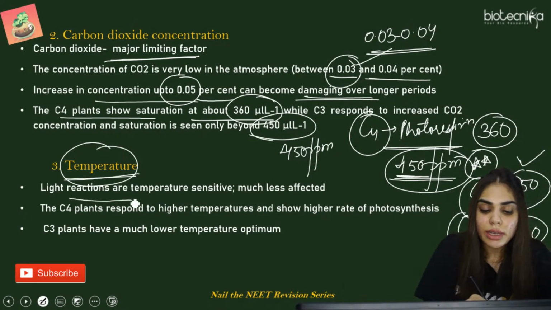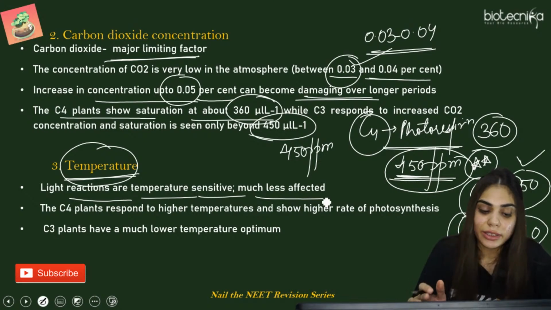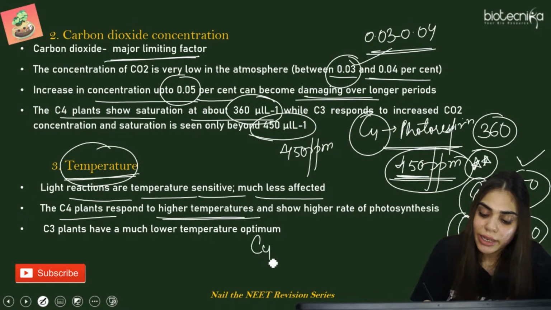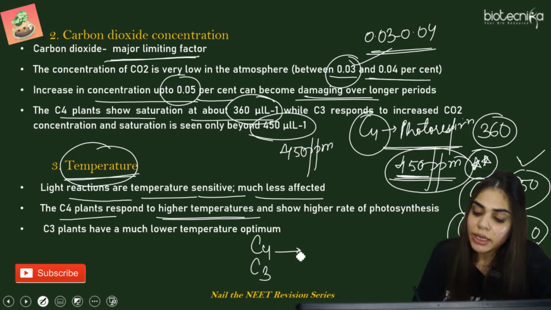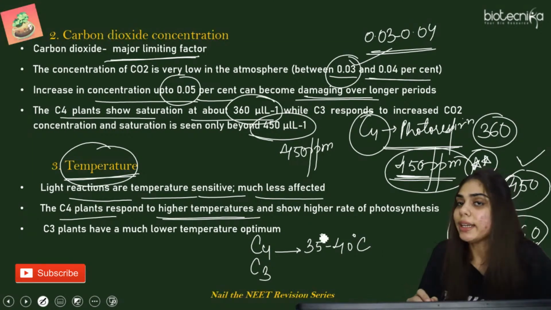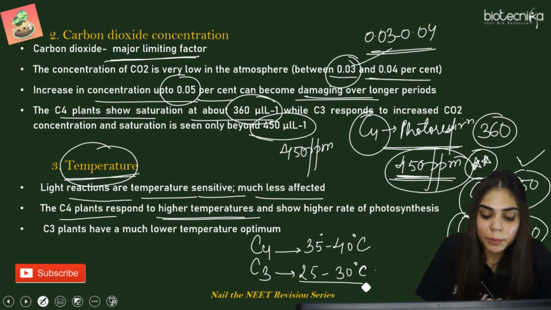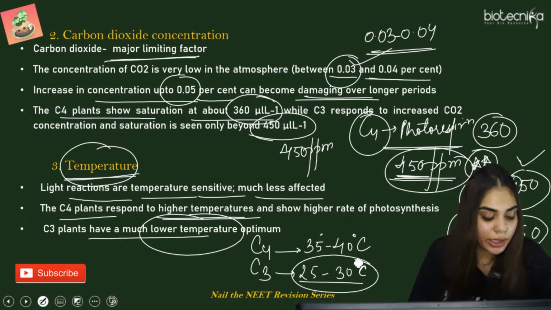Light reactions are temperature sensitive, and they are less affected. Whereas the C4 plants respond to higher temperature. So again, you can have a question from here: what is the optimum temperature for C4 plants, so that they can run their C4 pathway? It is 35 to 40 degree centigrade. But what in case of C3 plants? It is 25 to 30 degree centigrade. So C3 plants have a much lower temperature optimum, that is 25 to 30 degree in range.